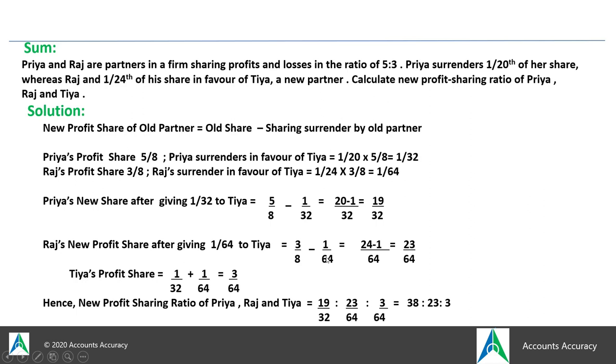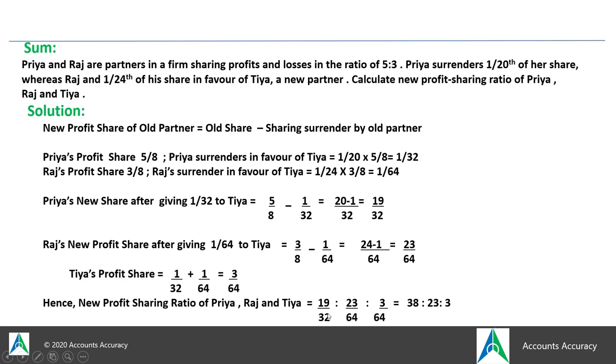So from 3 by 8 you will deduct 1 by 64. You will get the new share which will be left with Raj after sacrificing 1 by 64 to Tia. And as Tia is getting 1 by 32 from Priya and 1 by 64 from Raj, her new share is 3 by 64, because you will add both the sacrifices of Priya and Raj in order to know what Tia is actually getting. So 3 by 64 she would be getting in total.